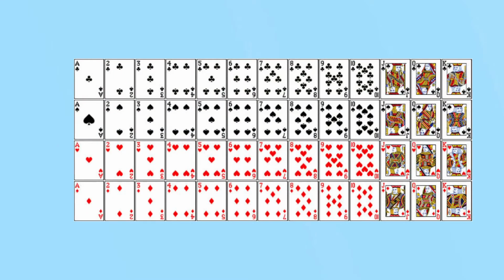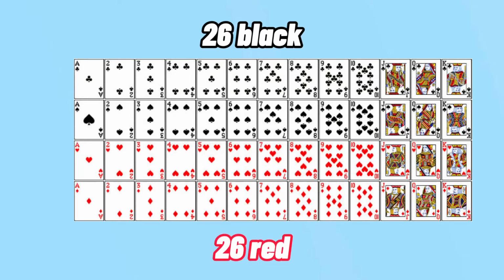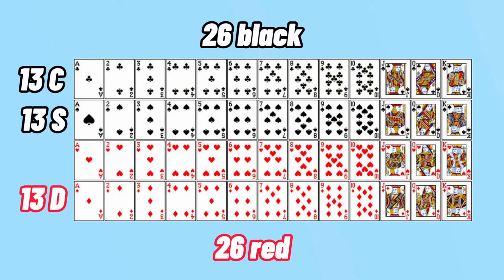Since there is a total of 52 cards, those 52 cards are divided into 2, half of which are 26 black cards, and the other half, 26 red cards. The black cards are divided into 13 spades and 13 clubs, while the red cards are divided into 13 diamonds and 13 hearts. Each kind is numbered 1 to 13, wherein the jack, queen, and king are numbered 11, 12, and 13 respectively.